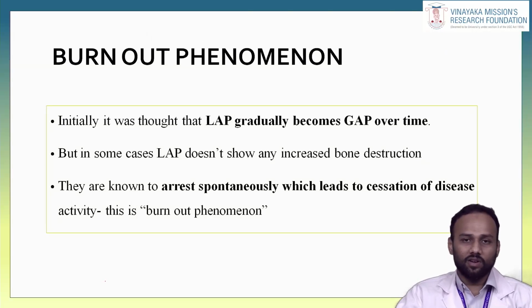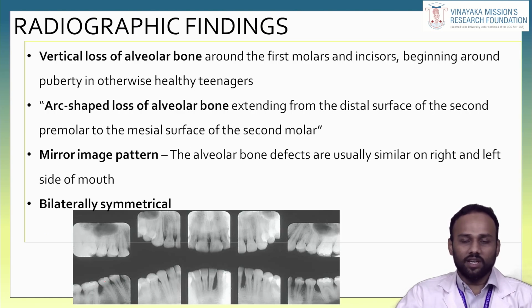Initially, it was thought that localized aggressive periodontitis gradually becomes generalized aggressive periodontitis over time, but in some cases, localized aggressive periodontitis does not show any increased bone destruction. They are known to arrest spontaneously, which leads to the cessation of the disease, so it has been termed the Bernard phenomenon. And this is a radiographic finding.